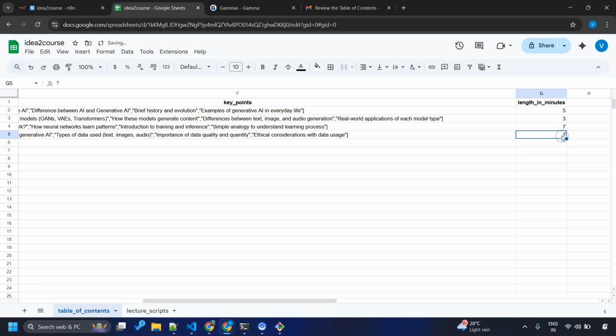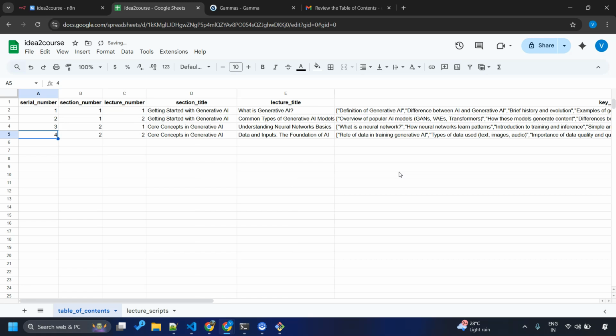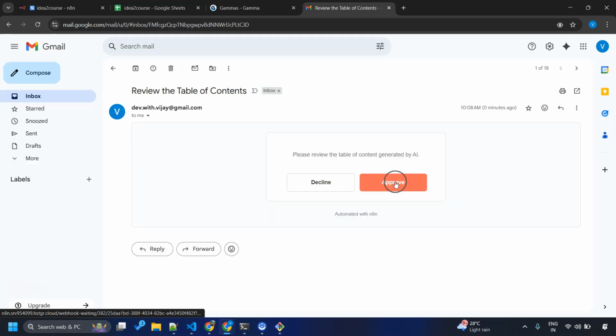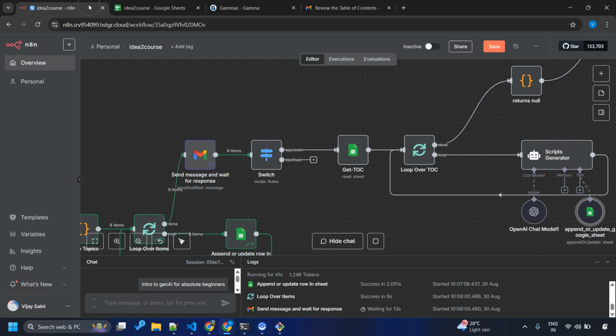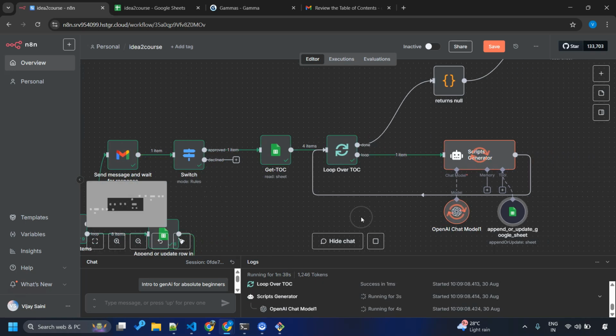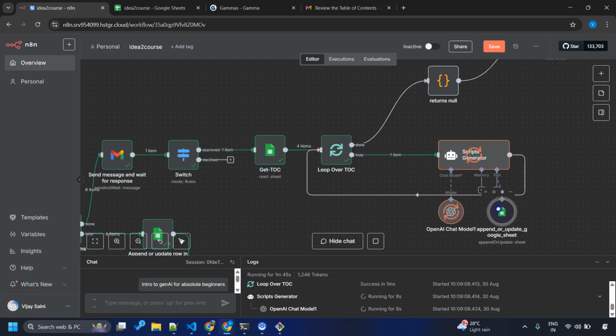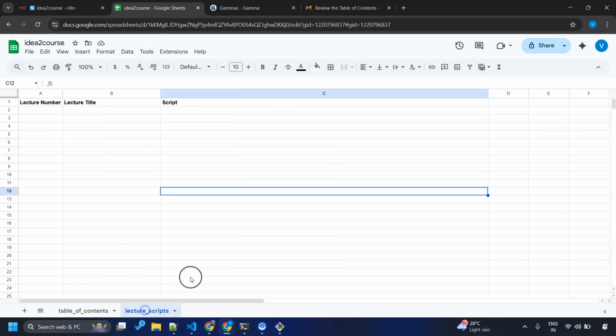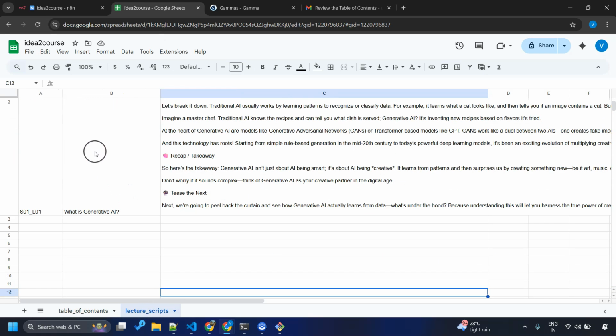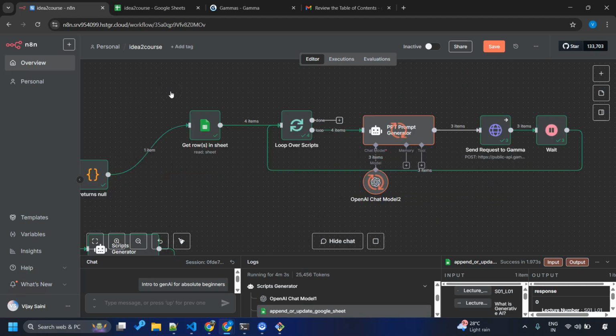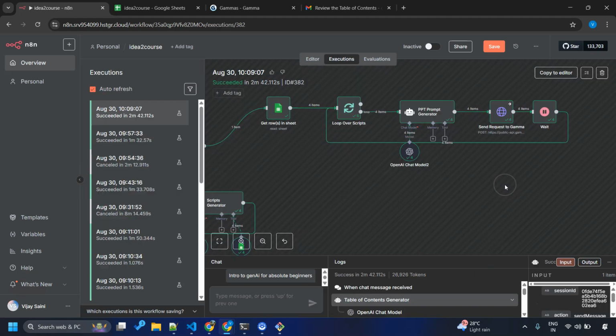I'm just doing it like this. Some changes on the length, maybe 8 minutes. This is the ideal length for my lectures. I'm fine, and this looks good to me now. Once we are done, we can click on this approve button and let the magic unfold. So it has gone to scripts. Now our scripts are getting generated. They should be added over here. First lecture is generated. Okay, our workflow is executed successfully.